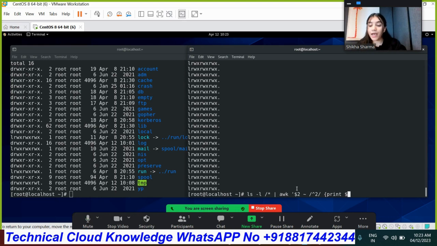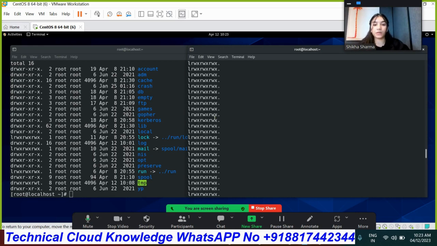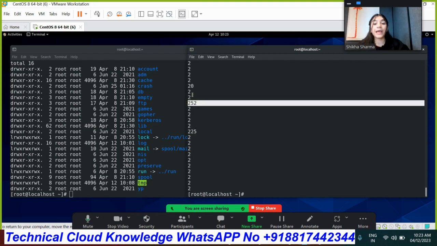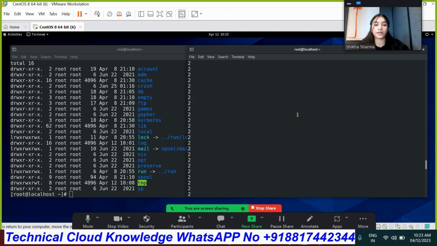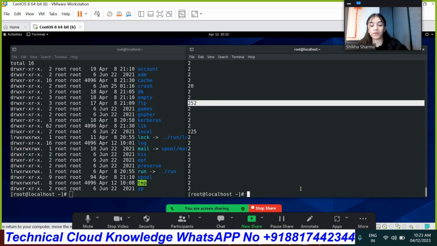So I'm referring to field number 2. Print me field number 2 where the content is available for 2 links only. Okay, so as you can see, that much content is available. Here 225 and 252 also come, because at the starting they have 2. So we have written there at the starting. That's why it has come also.